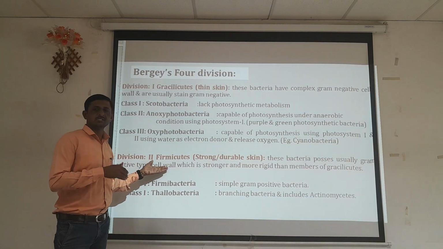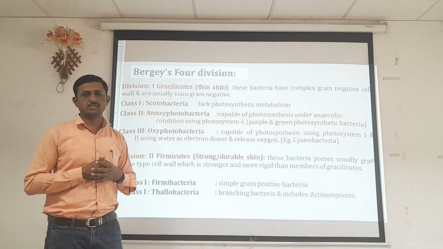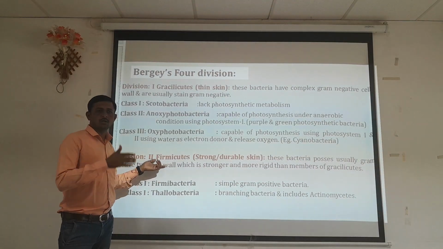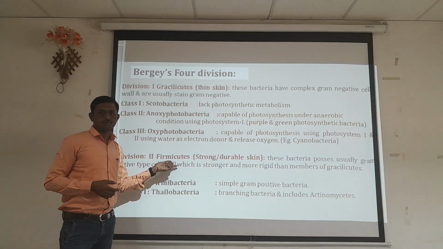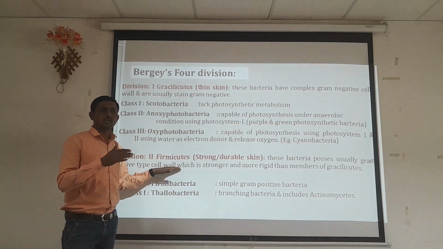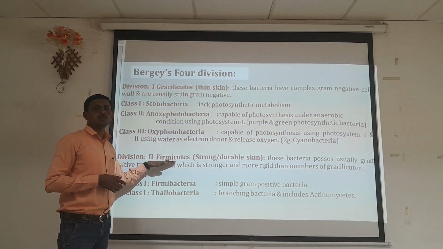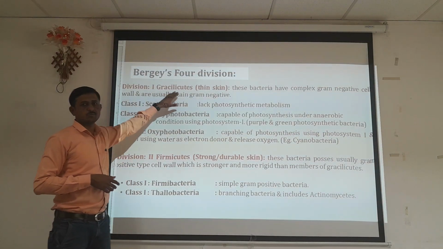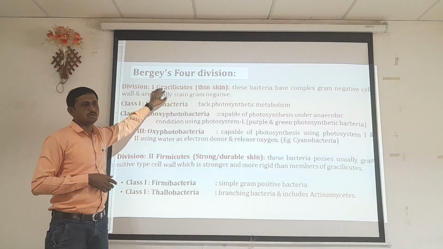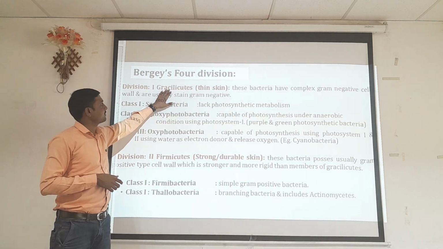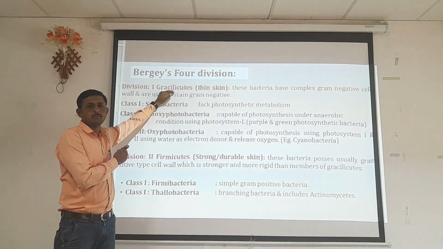Basically, the Bacillus genus, when we discuss the classification system of that organism, belongs to the division Firmicutes. Most of the gram-positive organisms, and the major group among them, Bacillus, are members of the Firmicutes division. In the case of Gracilicutes, most of the Enterobacteriaceae family members belong to this division. Most of the gram-negative organisms belong to the Gracilicutes group.